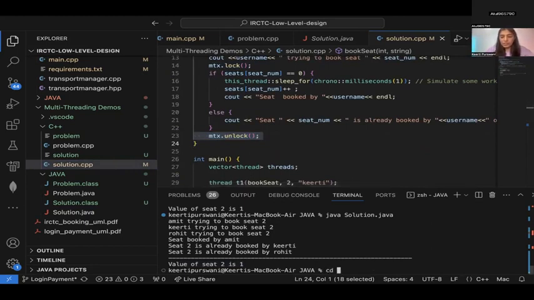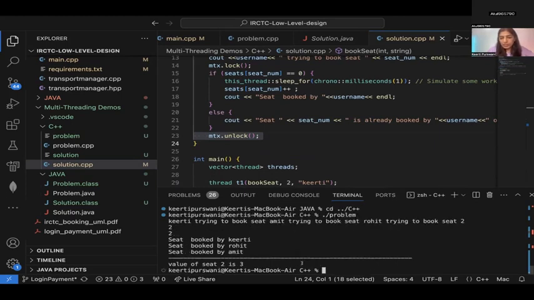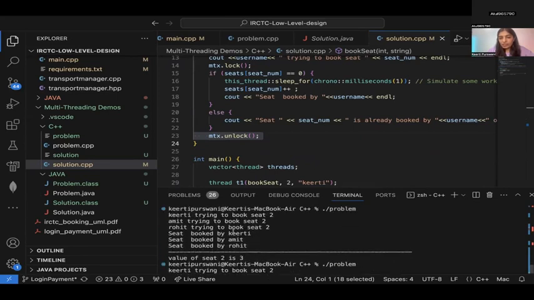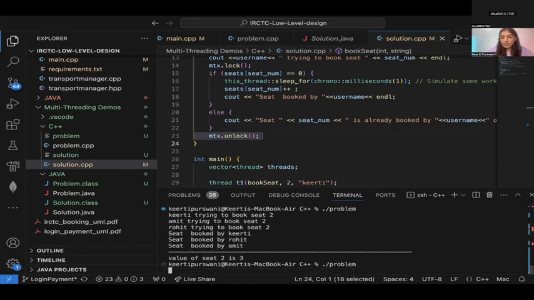Let me show you in C++ also. See, here the problem will be there, right? All 3 of them will end up booking 3, 3, 3, 3. And the order is different. Kirti, Rohit, Amit. Rohit, Kirti, Amit. Kirti, Amit, Rohit. Okay, so the order is different all the time.